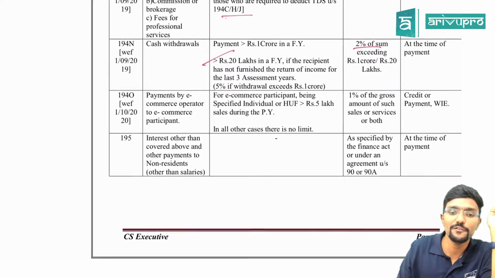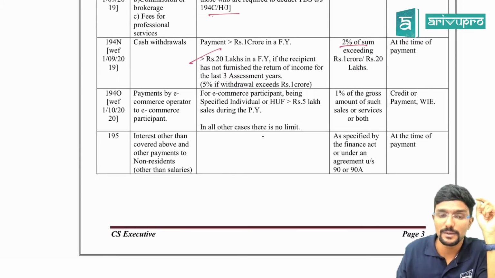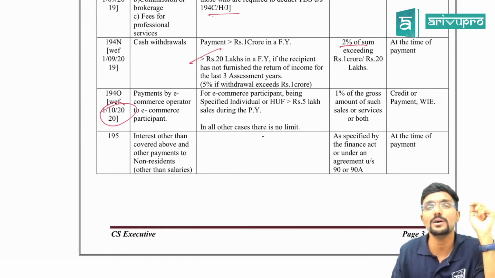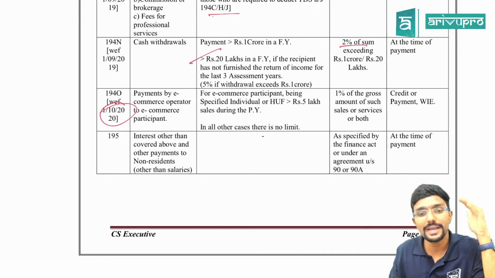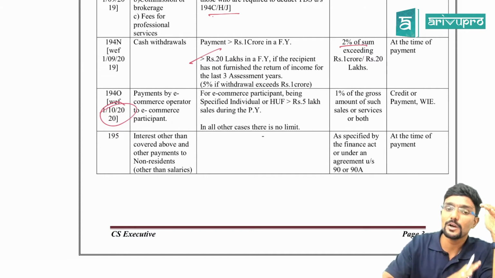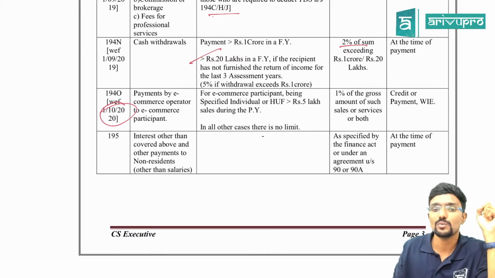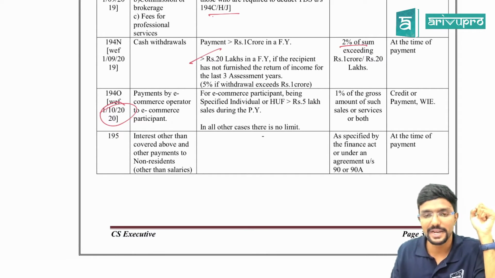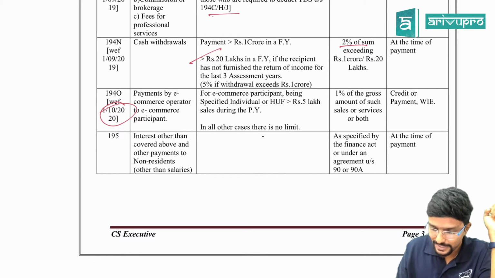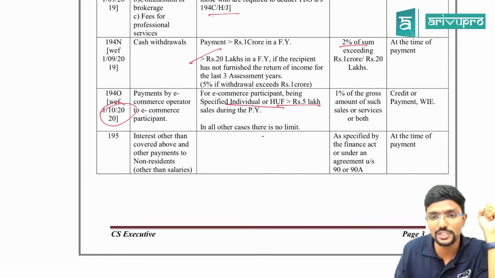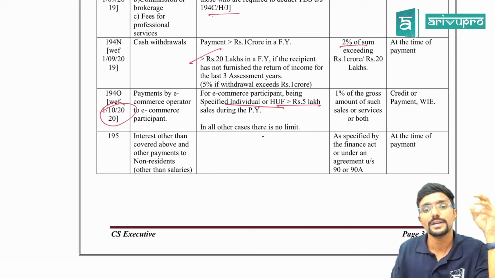194O is a completely new section, including the date, which you have to remember. If any payment is made by an e-commerce operator to an e-commerce participant in excess of 5 lakh, then 1% TDS has to be deducted on the entire amount. Agree? And this 5 lakh limit is applicable only for individual or HUF, whereas in all other cases there is no limit, guys.